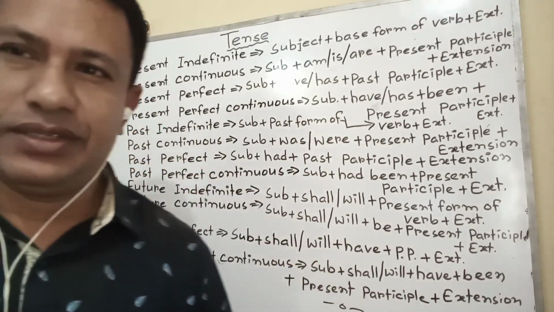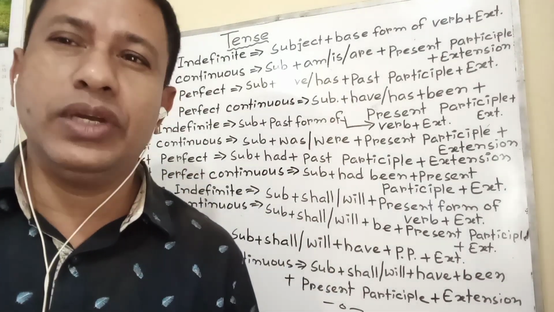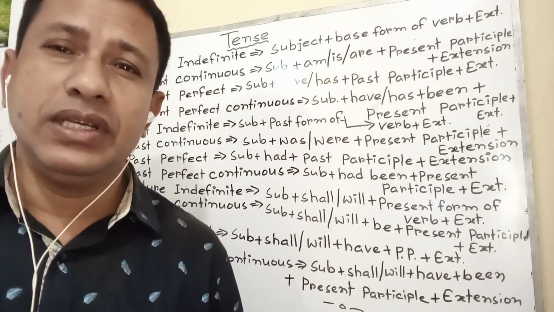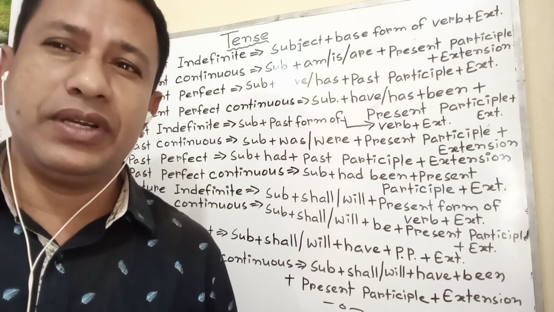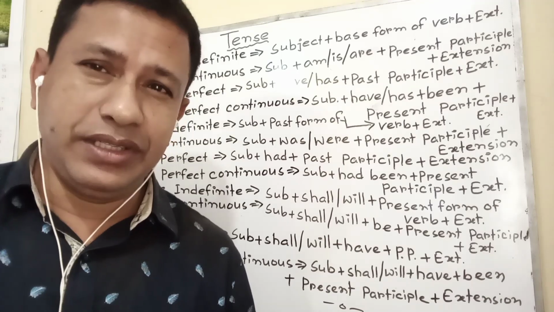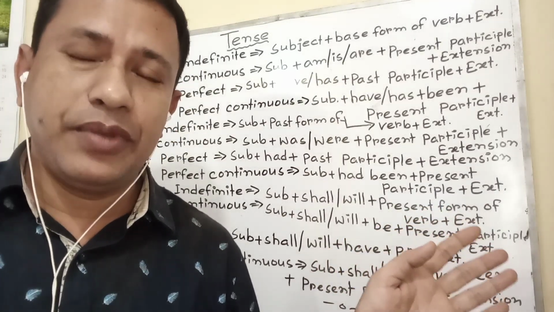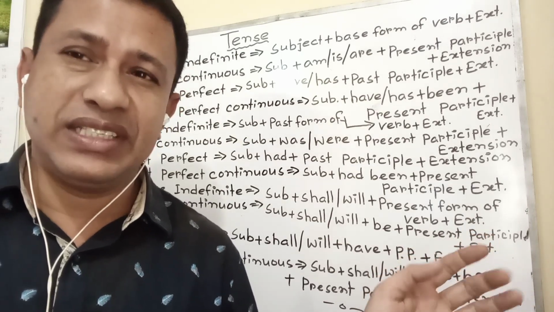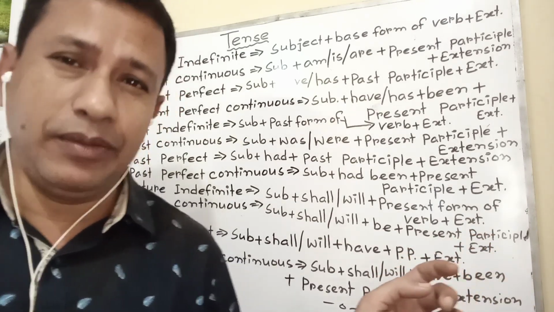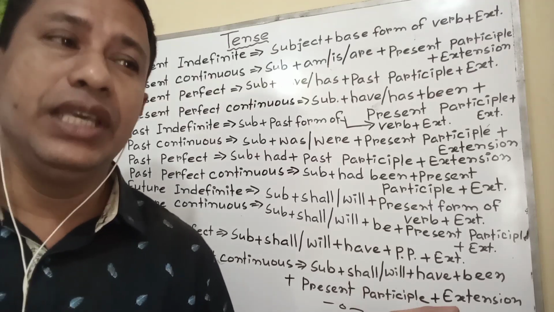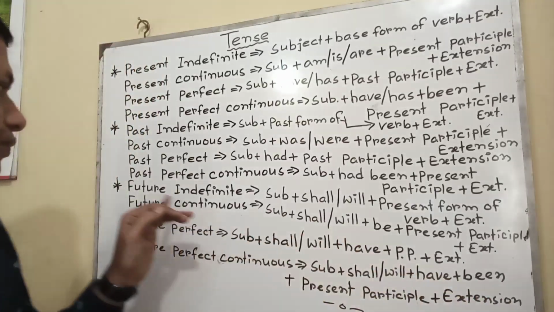Past perfect tense: in the past or before, two activities are done or two activities happen. The first one which was done or happened is called past perfect tense. And then the second one that happened or was done is called past indefinite, such as I had done the work before you came. If I use after, he came after I had done the work.